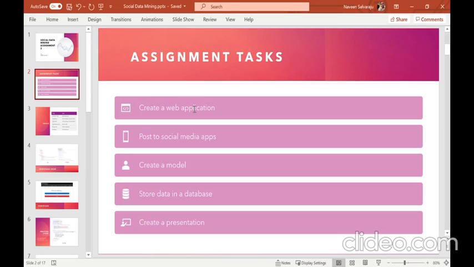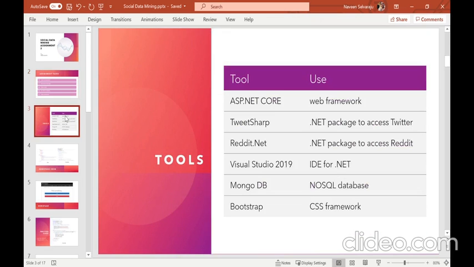First I'm going to be creating a website, and using that website I'll post some content to some social media apps. In this assignment I'll be using Reddit and Twitter. Then I created a simple MVC model using ASP.NET Core, and using that model, I'll be storing that model data into a database. Finally, I'll be presenting my work in this video.